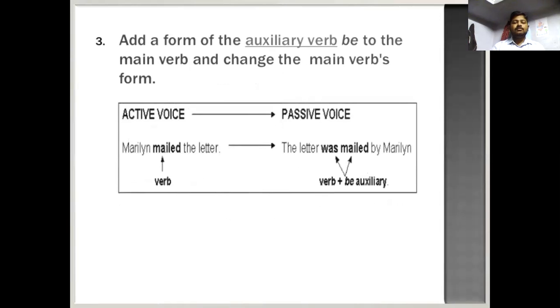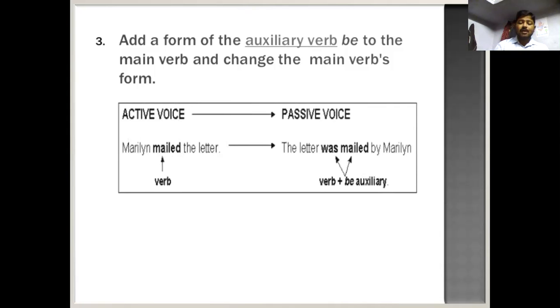Add a form of the auxiliary verb be to the main verb and change the main verb. Merlin mailed the letter. It's a past sentence, so we have to go through with the past participle of the verb mailed, mail.